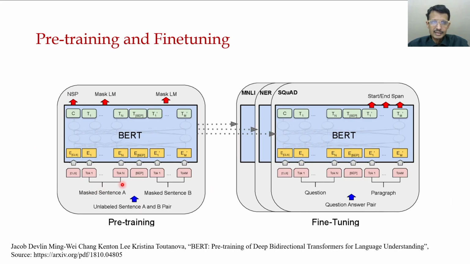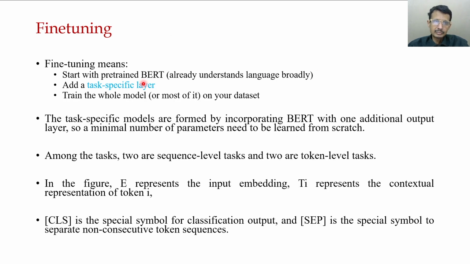Mass sentence A, mass sentence B, and then it will give the corresponding tokens. This is the embedding of the tokens, and then at the output of this, in this way BART is being learned or trained. Okay, fine. So next comes fine-tuning.